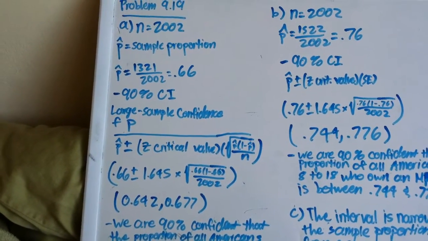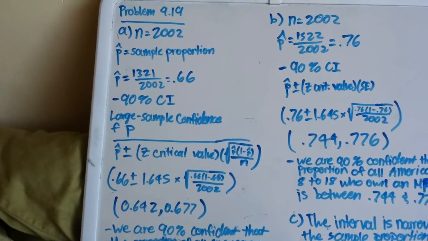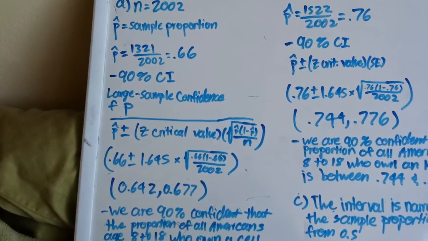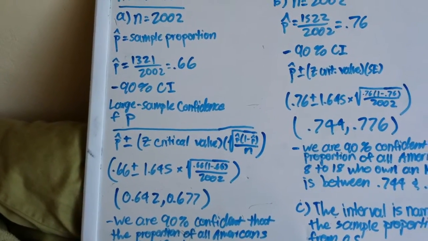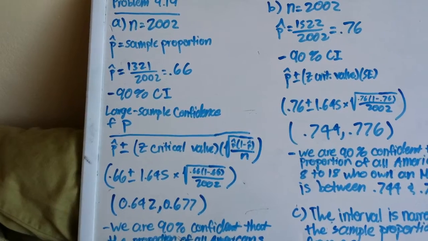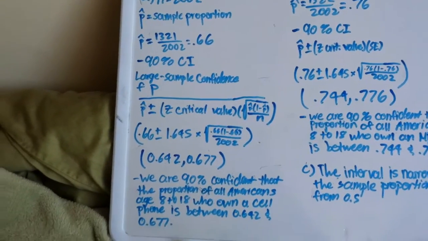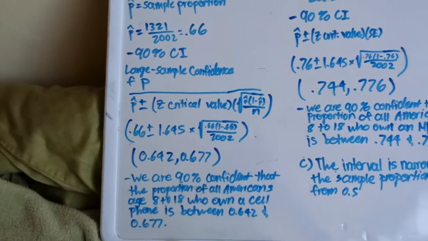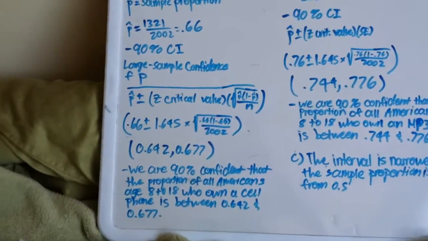0.66 plus or minus 1.645, the z critical value, times our standard error, which is the square root of 0.66 times 1 minus 0.66, divided by 2002. And so our interval comes out to be 0.642 and 0.677.